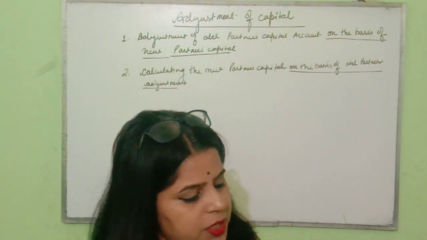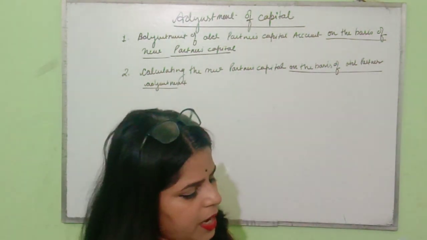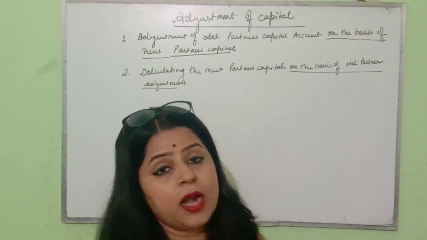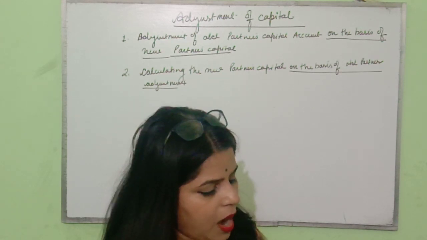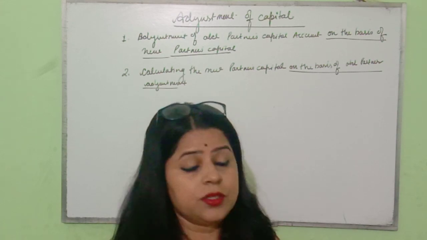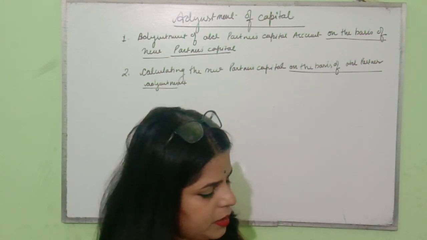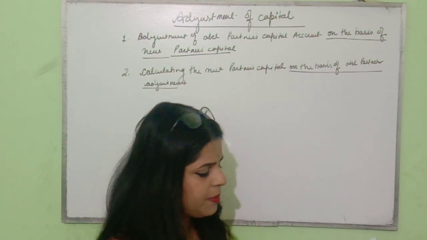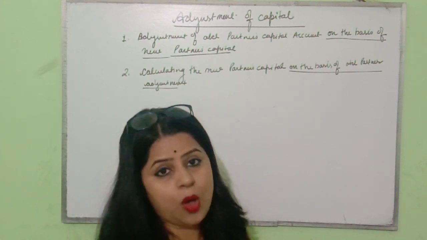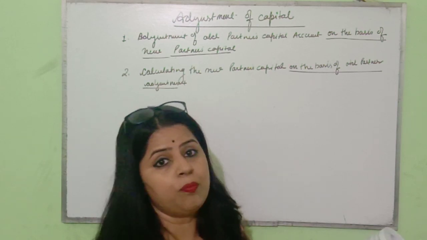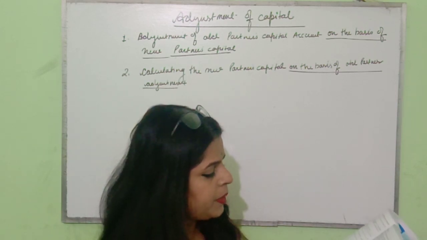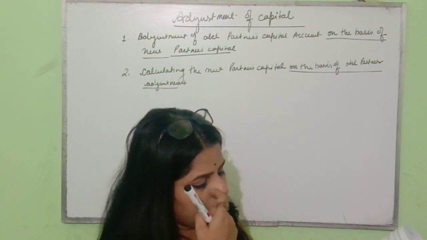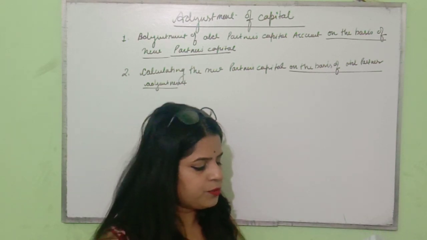So the balance sheet is given. On the asset side you can see cash at bank, debtors, stock, plant and machinery, and on the liability side creditors, reserve fund and the capital of partners, Ram and Kam, are given. They agreed to admit Prem as a partner on the following terms. Now Prem is being admitted as a new partner into the firm. The terms: plant and machinery to be reduced by 10%.